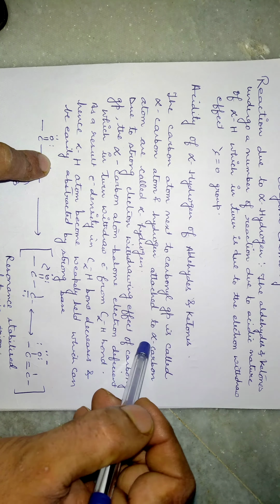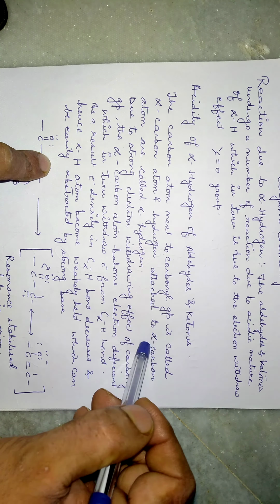Alright, the first one, let me read out for you: the reactions due to alpha hydrogen. The aldehydes and ketones undergo a number of reactions due to the acidic nature of alpha hydrogen, which in turn is due to the electron withdrawing group of the carbonyl. This group is known as the carbonyl group, C double bond O, and over there it could be hydrogen or it could be a methyl group.